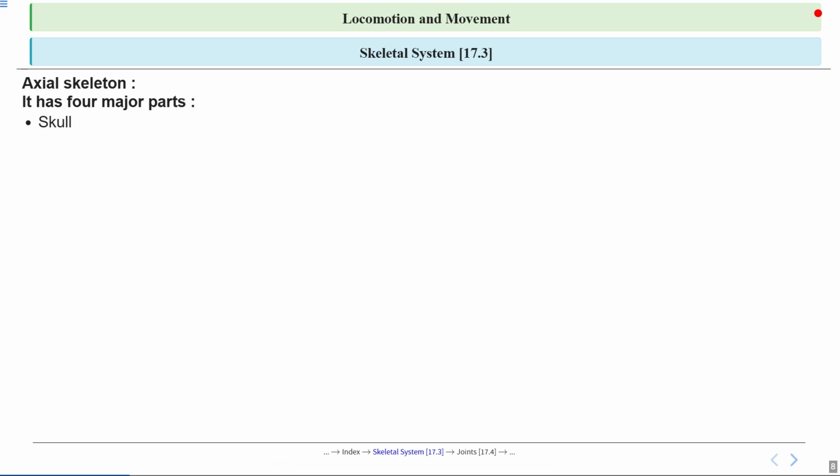First, we have the skull. The skull here acts like a helmet, protecting our brain and supporting the structures of our face. So it's essential for keeping our most vital organ, that is the brain, safe from any kind of injury. Next is the vertebral column, also known as the backbone. You can imagine this as the main pillar or spine of a building. So it not only supports our body, but it also protects the spinal cord, which is like the main communication highway between the brain and the rest of the body.